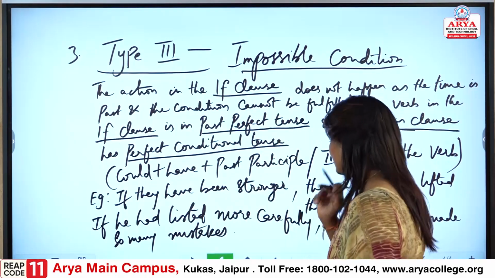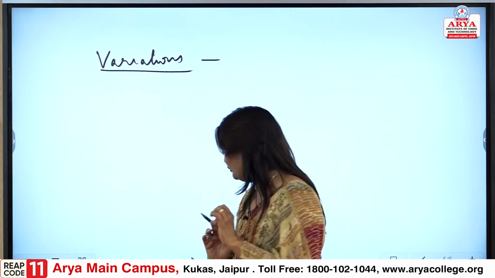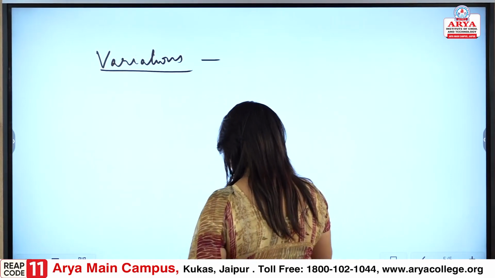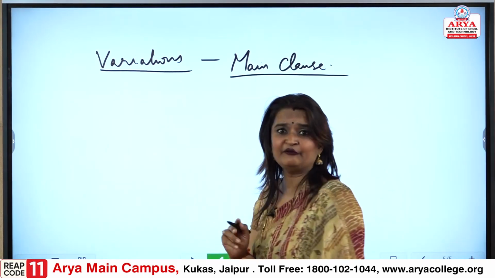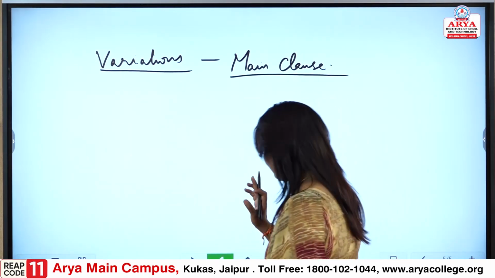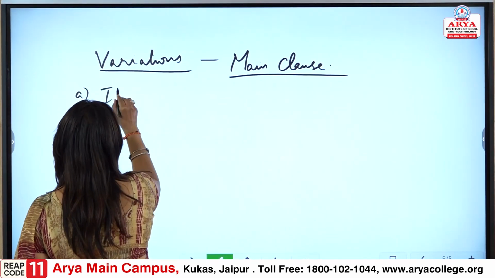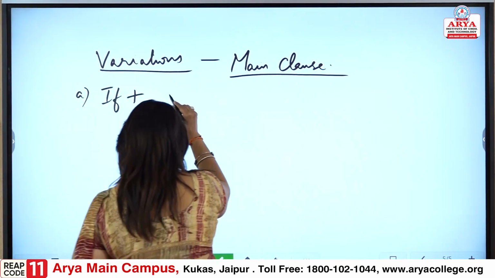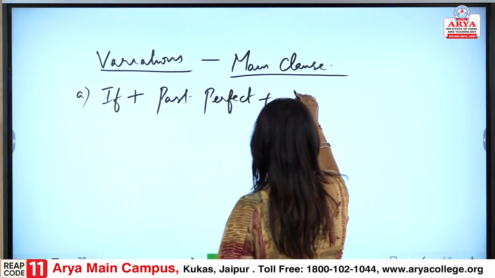Now, let us understand the variations. First, let us look into the variation of the main clause. A: if plus past perfect plus could.